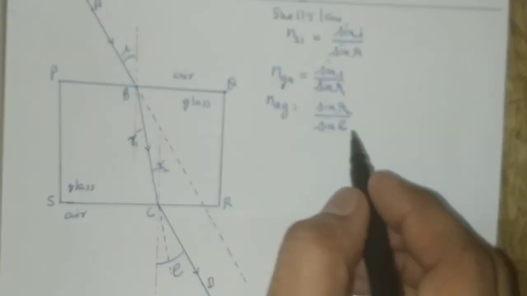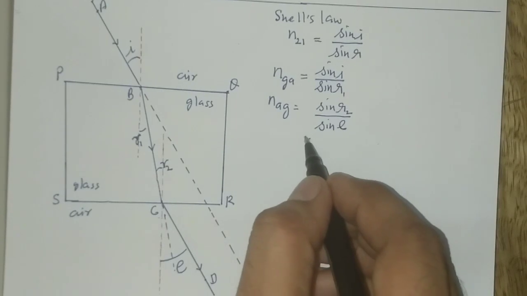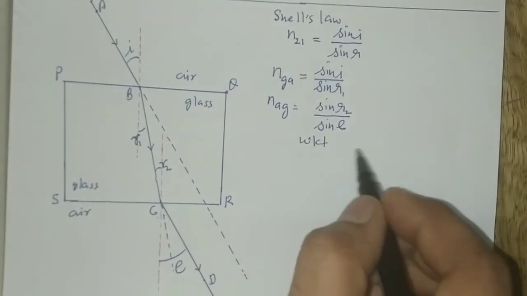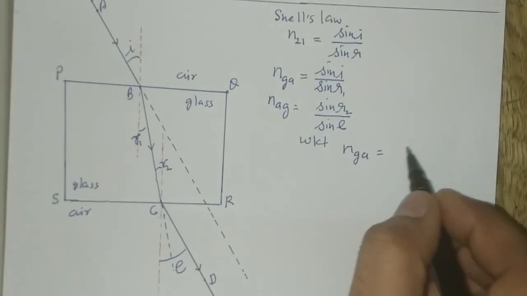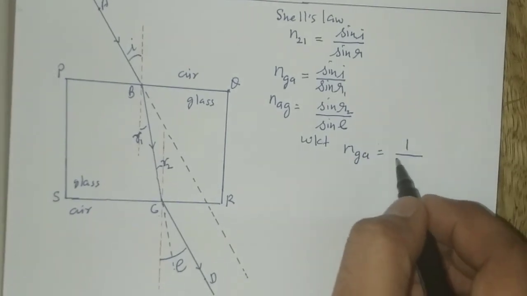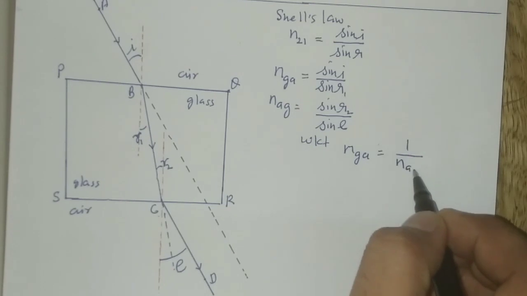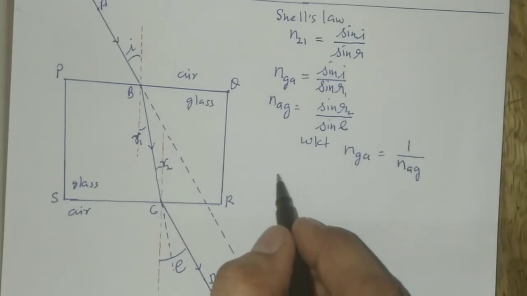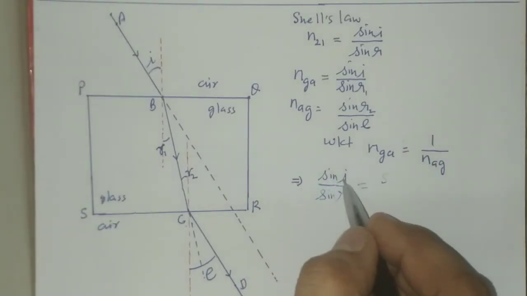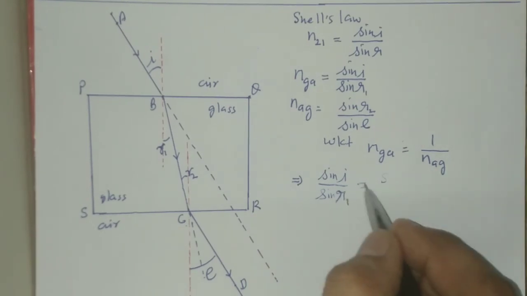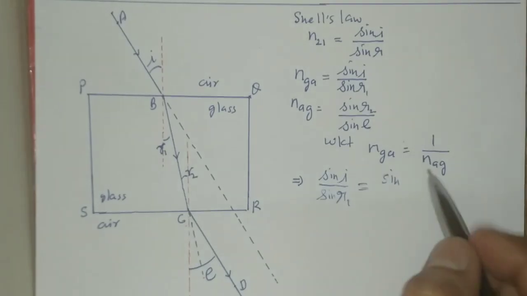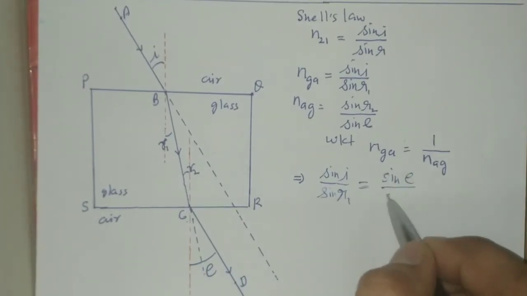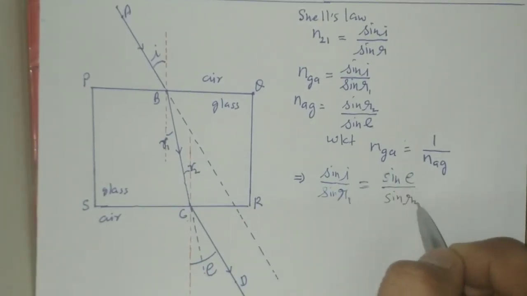But we know that the refractive index of glass with respect to air is equal to 1 upon the refractive index of air with respect to glass. So we have sin i upon sin r1 is equal to sin e upon sin r2.